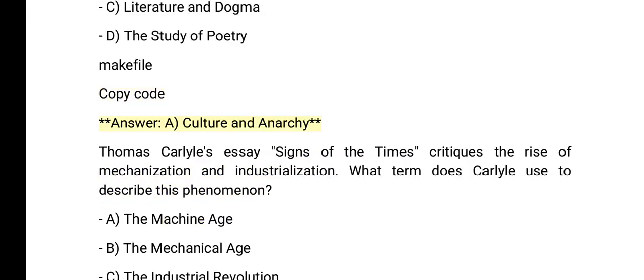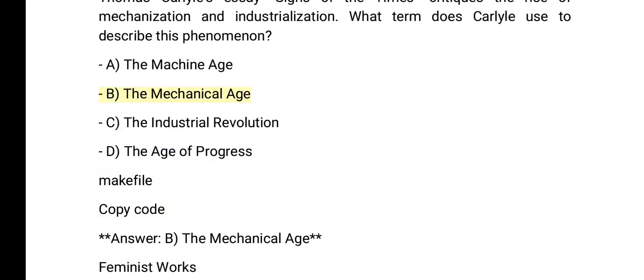Thomas Carlyle's essay, Signs of the Times, critiques the rise of mechanization and industrialization. What term does Carlyle use to describe this phenomenon? A. The machine age. B. The mechanical age. C. The industrial revolution. D. The age of progress. Answer. B. The mechanical age.